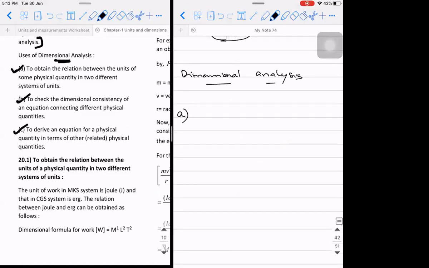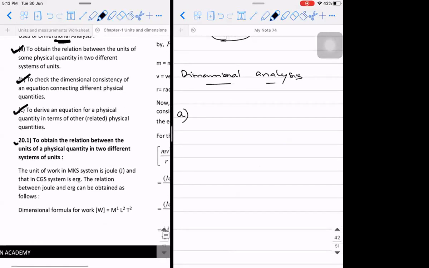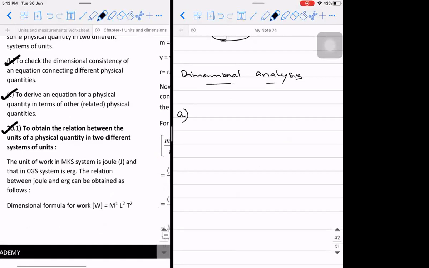The first one is to obtain the relation between units of physical quantities in two different systems of units. Okay. See, for example, here in this case, the example that is considered is work. What is the unit of work in MKS system? So the first one, right? Let me write the heading. Make a note of it.